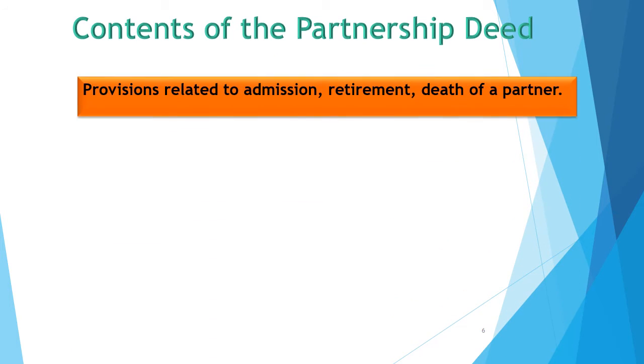Another content of partnership deed is provision relating to the admission, retirement or death of a partner. Sometimes a new partner wants to be admitted in the firm, or any partner wants to retire from the firm, or there may be the death of a partner. Then all procedure related to the admission, retirement or death of a partner will be clearly mentioned in that partnership deed.